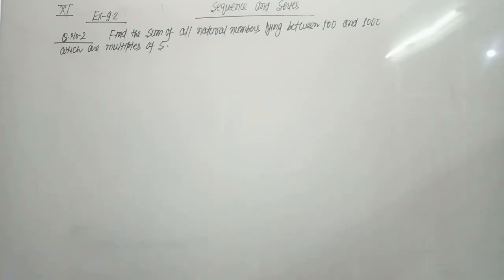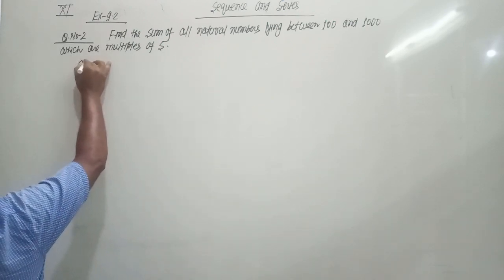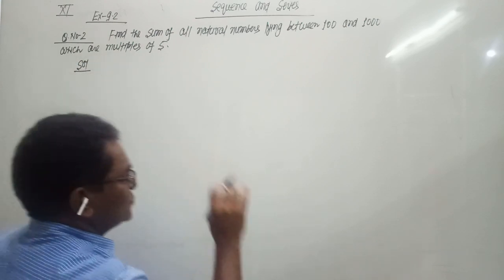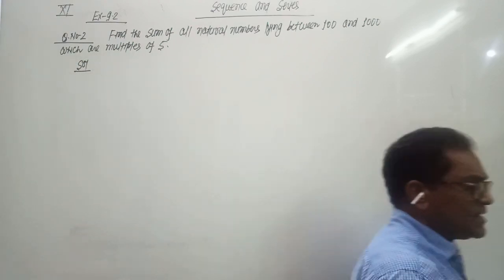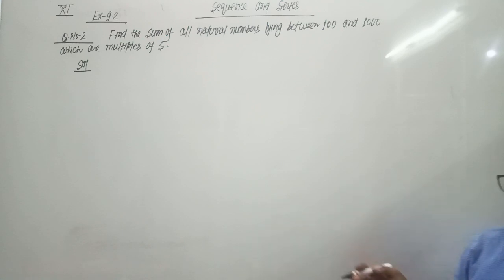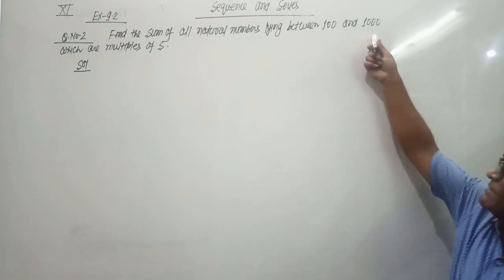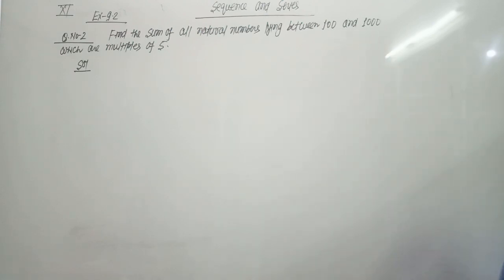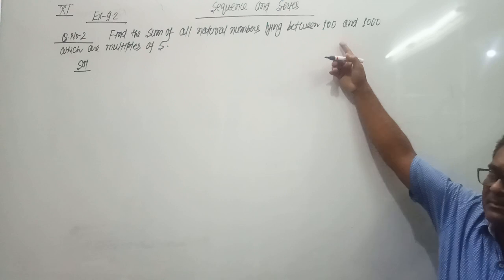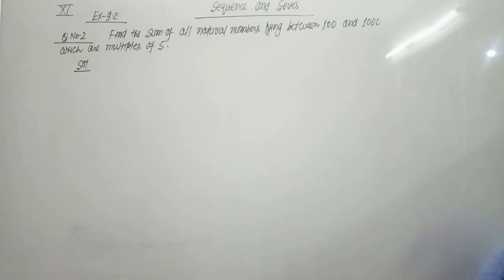So firstly, we take the first natural number lying between 100 and 1000 which is a multiple of 5. What is the first natural number between 100 and 1000 which is a multiple of 5? 105. 105 is the first natural number which is a multiple of 5.